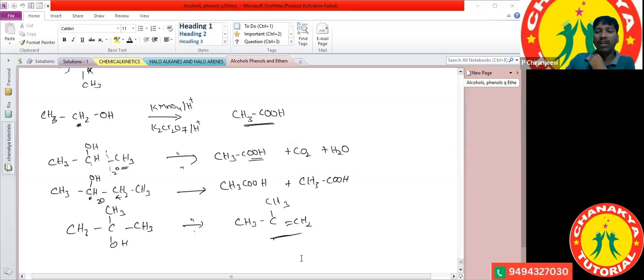Alcohols undergo the dehydration reaction at high temperature, meaning they form alkenes. At the same time, if alcohols undergo the dehydration reaction at low temperature in presence of concentrated sulfuric acid, they form ethers. After that, we had seen some of the reactions also.